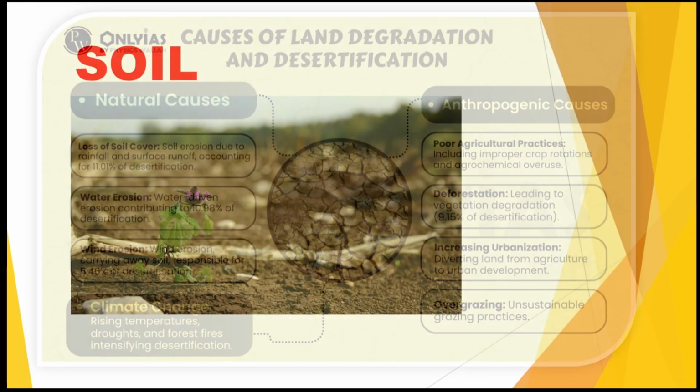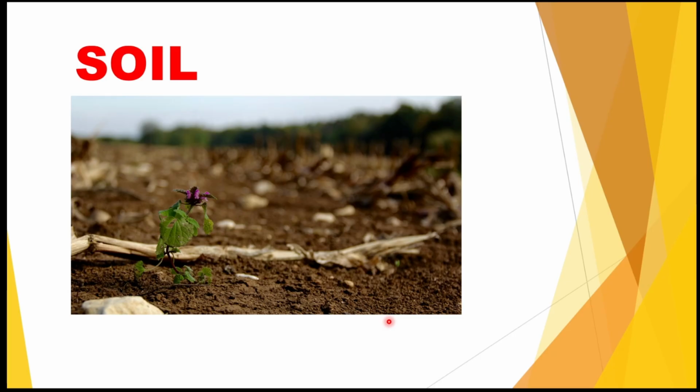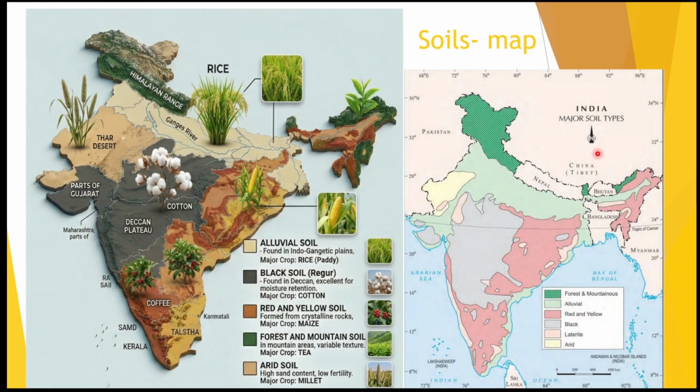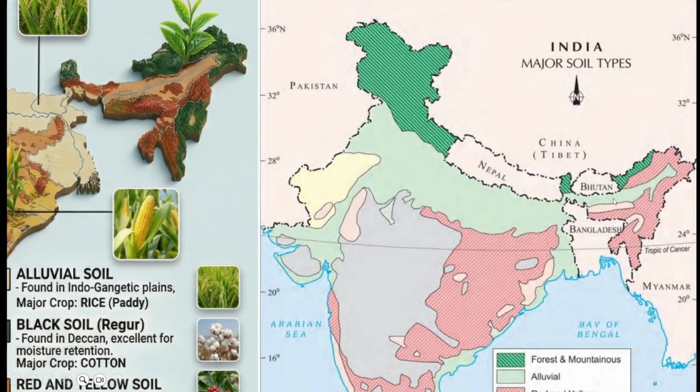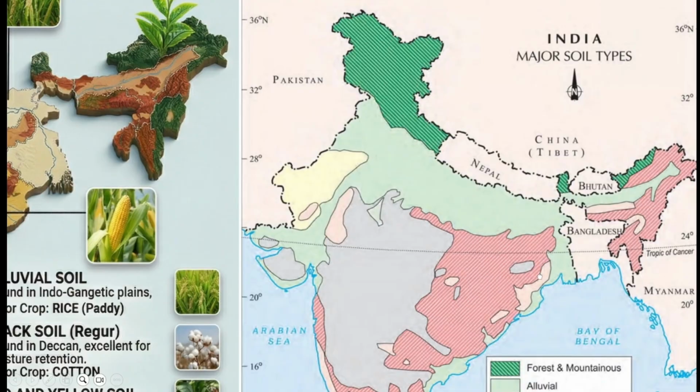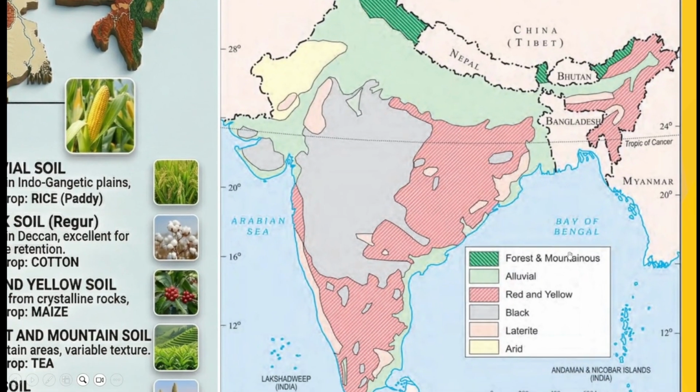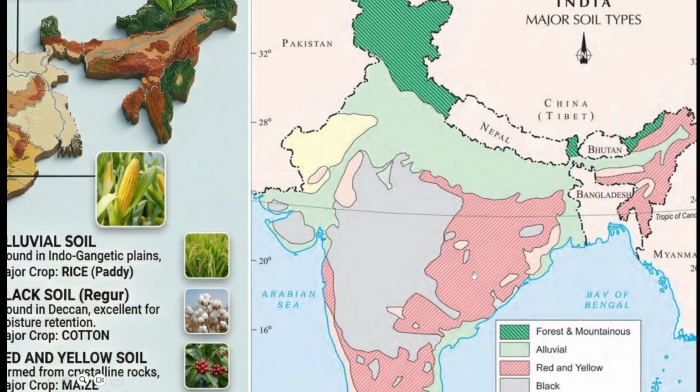Now, coming further, the next important topic we have is soil. Soil is something which is very important for us. We are going to learn in great detail about soil as a resource in this chapter. When we talk about soil, this is the map given in your textbook, if you can see. Usually we have 6 different kinds of soils: forest and mountain soil, alluvial soil, red and yellow soil, black soil, laterite soil and arid soil. These are marked in your textbook.